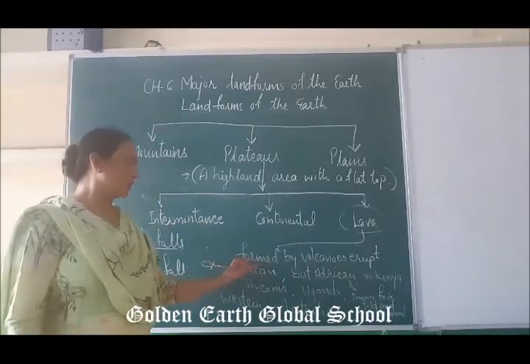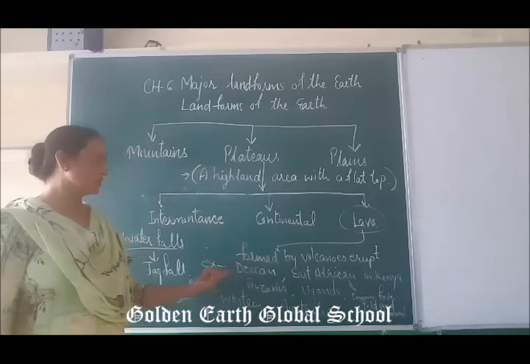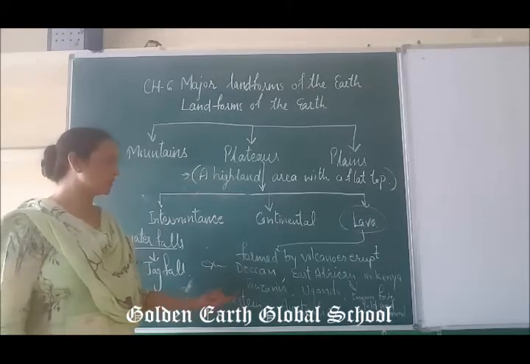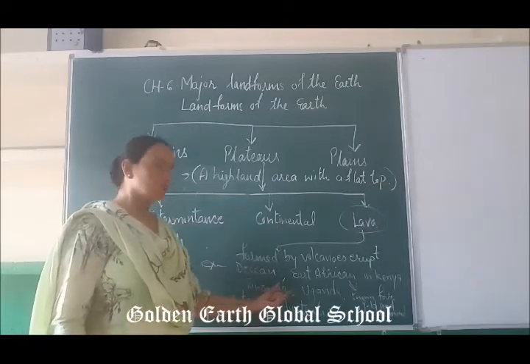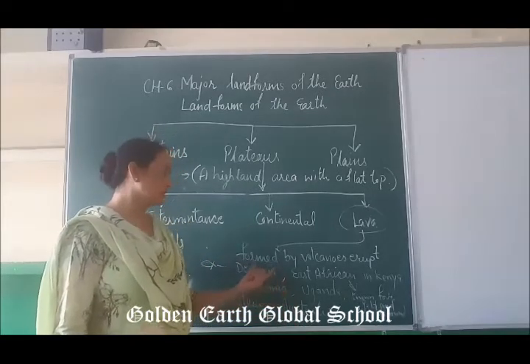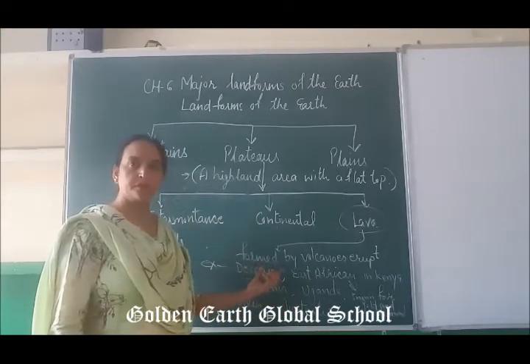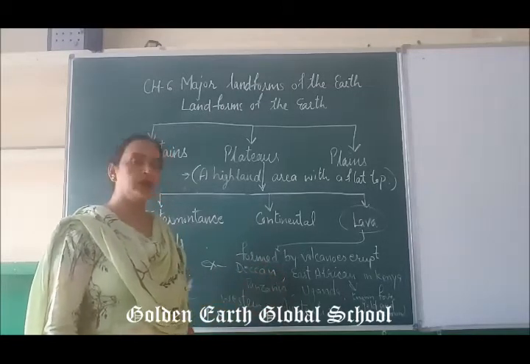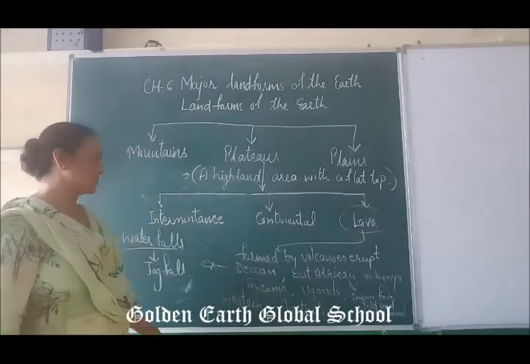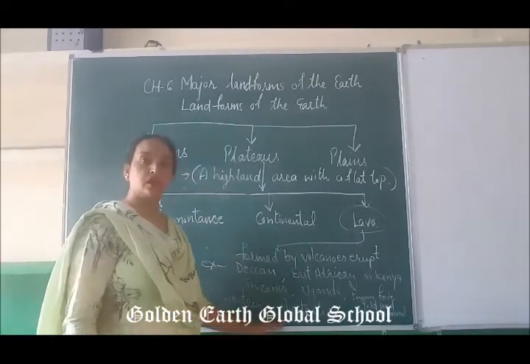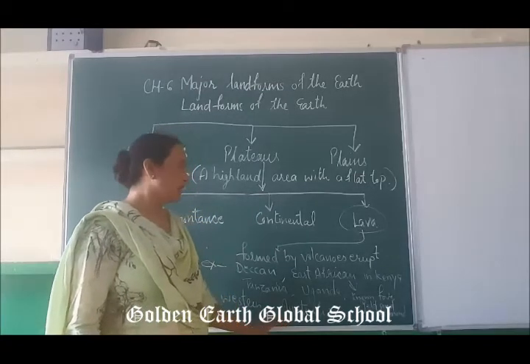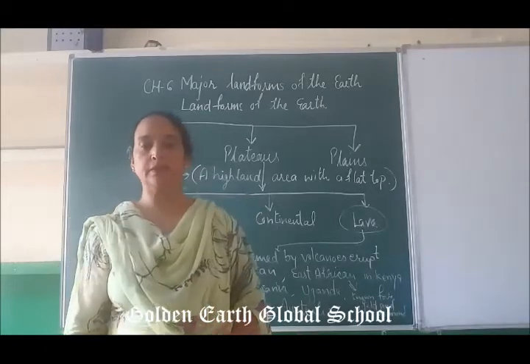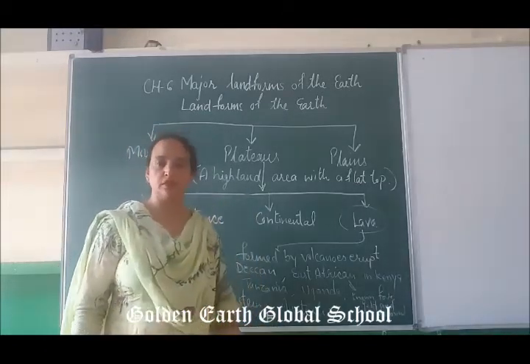And if you talk about examples, the Deccan Plateau, and the East African plateau that is in Kenya, Tanzania, Uganda. These are the examples of lava plateaus. So the Deccan Plateau in India is also formed by volcanic eruptions. And the Western Plateau region that is in Australia. These are the examples.